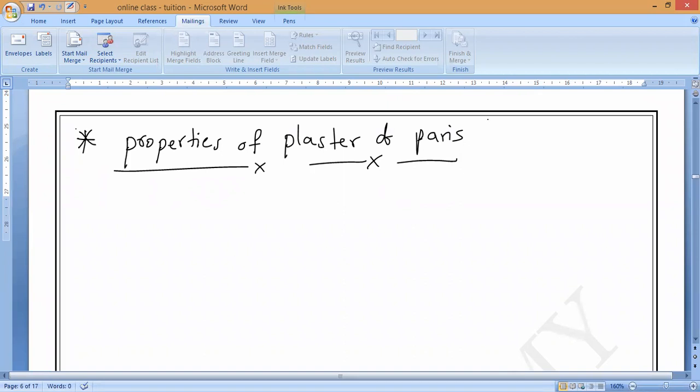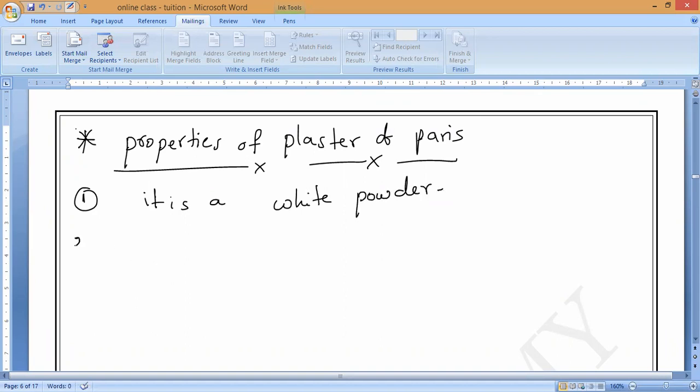What are the properties of plaster of Paris? What is the color of this one? This is also a white color powder. That is the first one. It is a white powder. Understand, guys? Next, second one.